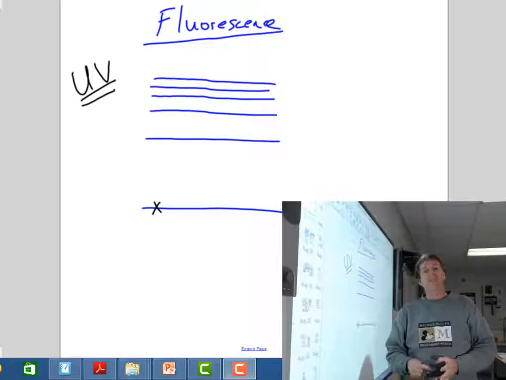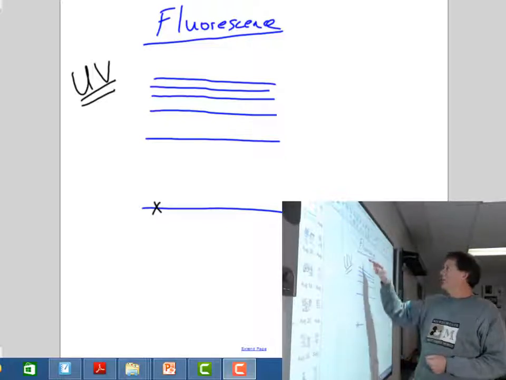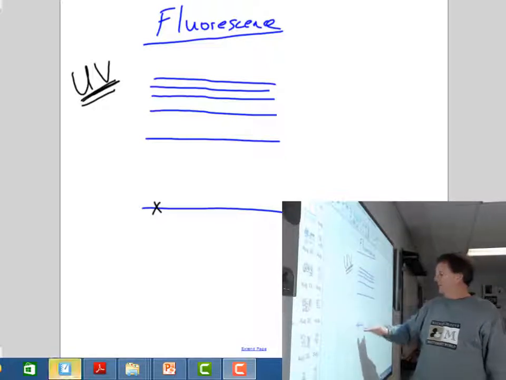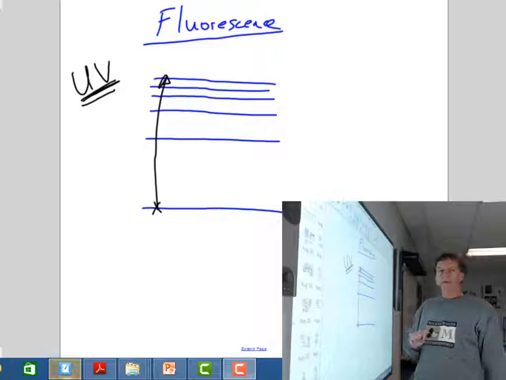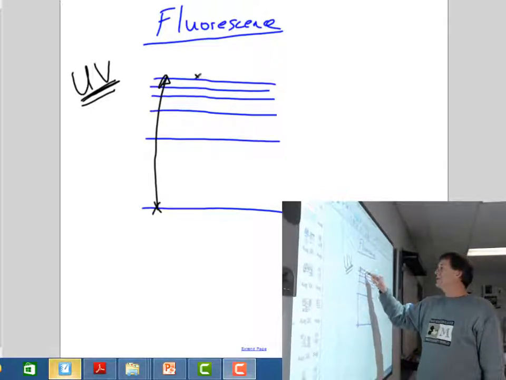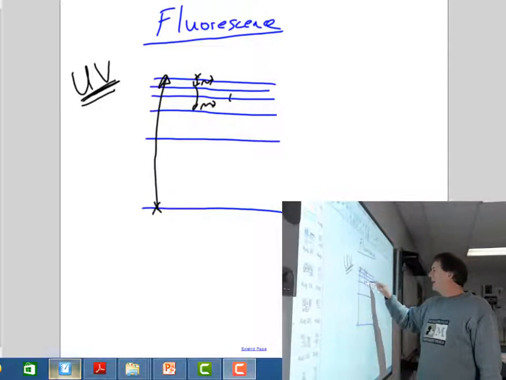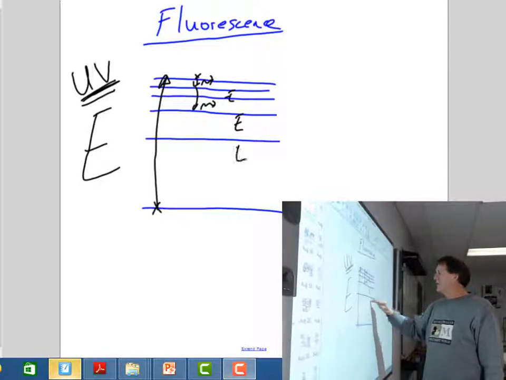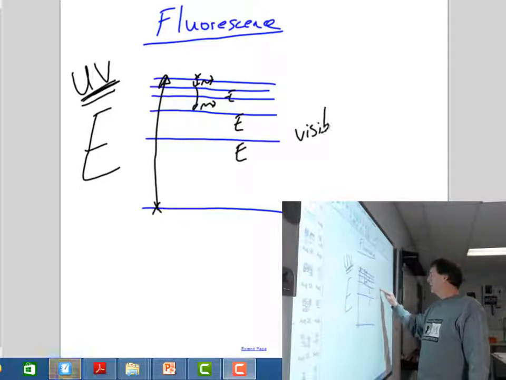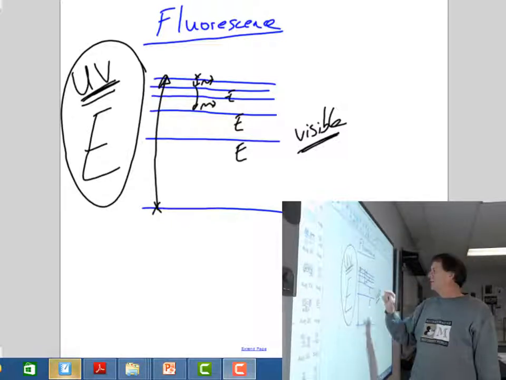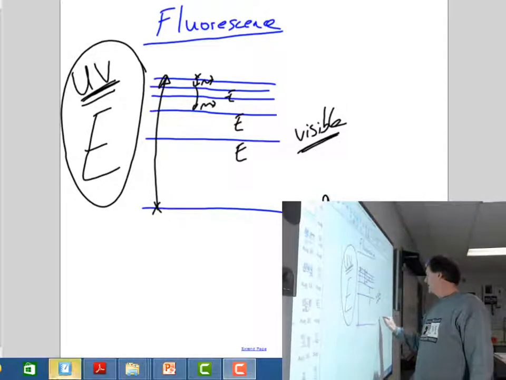Right, so the last thing I want to discuss here with this atom idea, just briefly, is fluorescence. Fluorescence is when you get certain materials that absorb ultraviolet light and are raised to higher states. Okay, so they'll absorb an ultraviolet photon of high energy, go to a higher state, and then they'll return to ground state in a series of smaller jumps like this, releasing photons of a lower energy. So you take in a high energy photon and convert that to lots of smaller energy photons in the visible region. Okay? And that's called fluorescence, because all of a sudden you've taken UV light, which is invisible, and converted it into visible light, and so you see those things glowing.